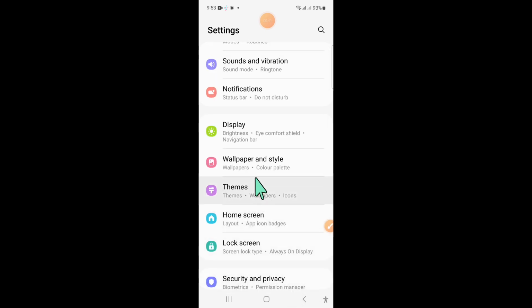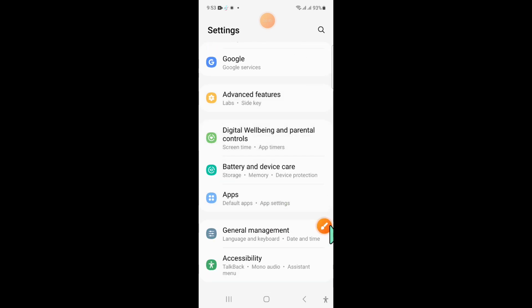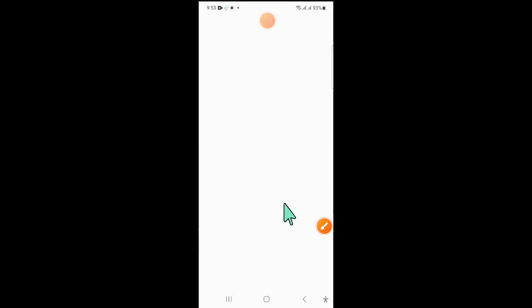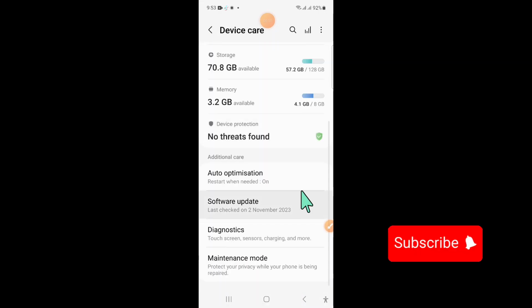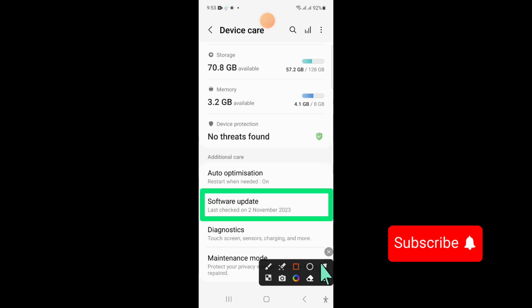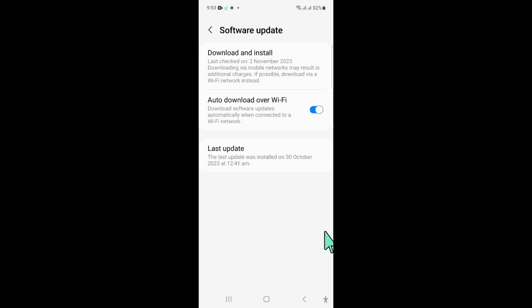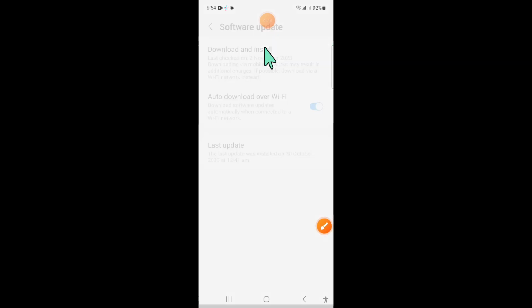Now go back to settings and here scroll down and now click on battery and device care. And now here scroll down and click on software update. Now here click on download and install to update your mobile software to latest version.